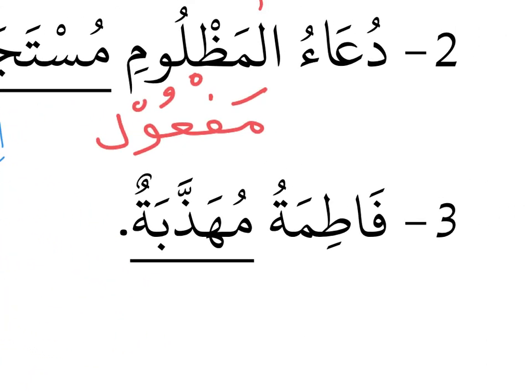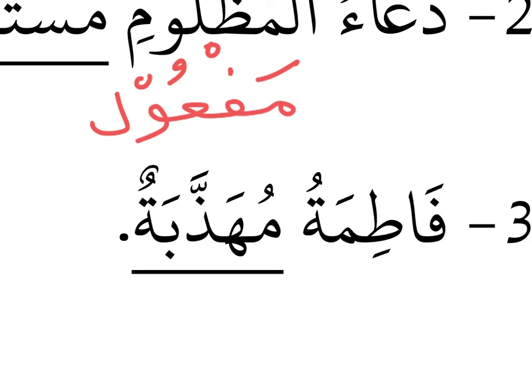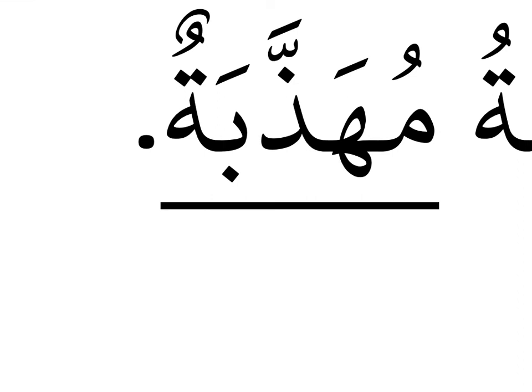And al-jumla thalitha, the last jumla, Fatima muhazzaba. Okay, if you look at this word muhazzaba, we want to understand the meaning of this word, then we need to find the verb. The verb is hadzaba. This is a four-letter verb because you have ha, you have dhal and shadda, so it means you have two dhal: ha, dhal, dhal and ba, a four-letter word.